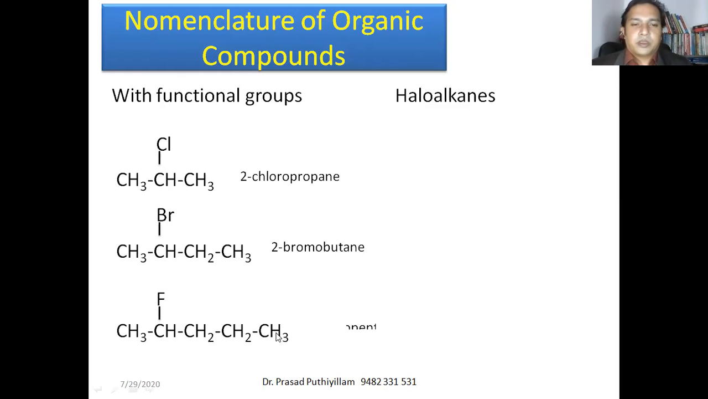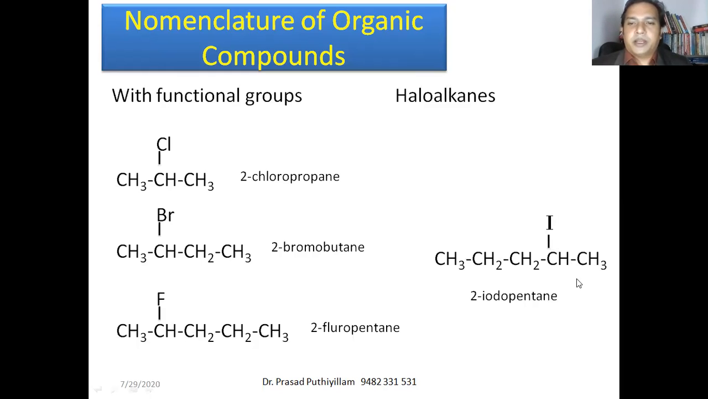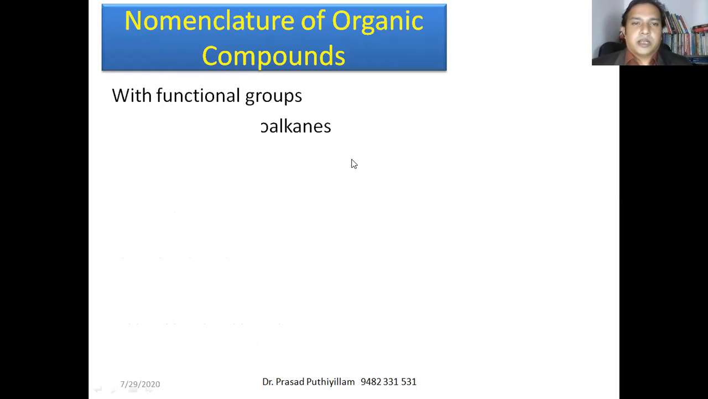Another example, second position of this pentane, 1, 2, 3, 4, 5 carbon atoms. Second position having a fluorine, therefore it is 2-fluoropentane. Another example, iodine: it is again the substituent, the iodine is attached to the second carbon atom. Therefore, it is 2-iodopentane. These are halogens like chlorine, bromine, fluorine, iodine. We call them halogens. So these are haloalkanes.